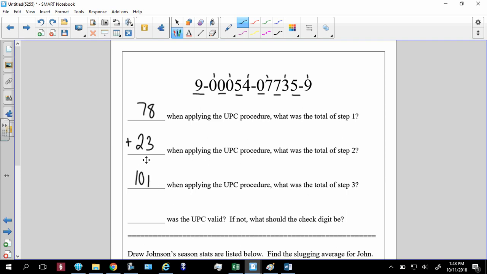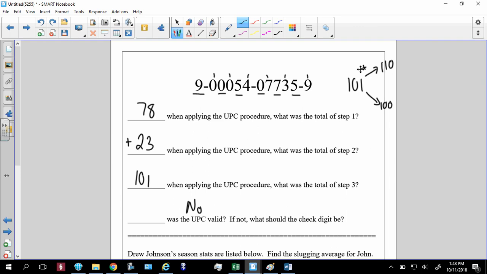Now this question here was just like the one we just did. Was the UPC valid? No, it was not. What should the check digit be? Well, again, you can scratch that out and do all that again, or you can do the shortcut way, and that is, off to the side here, I'm at 101. I can be at 110, or I can be at 100.